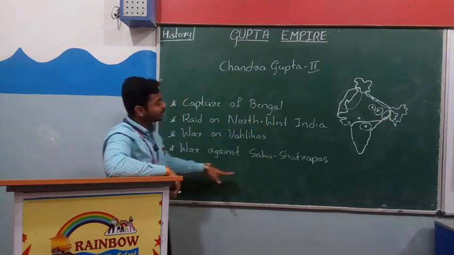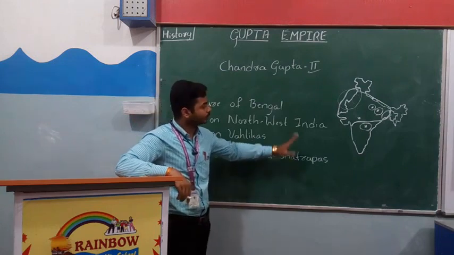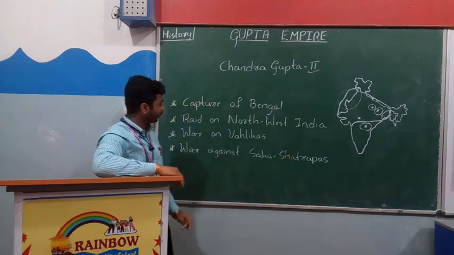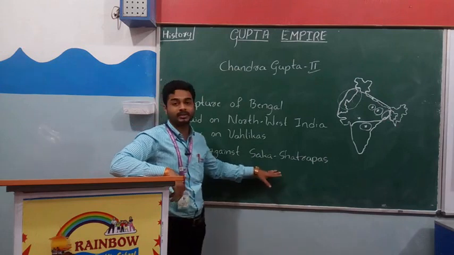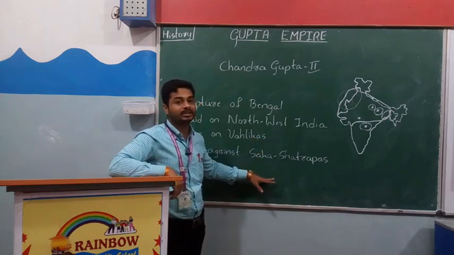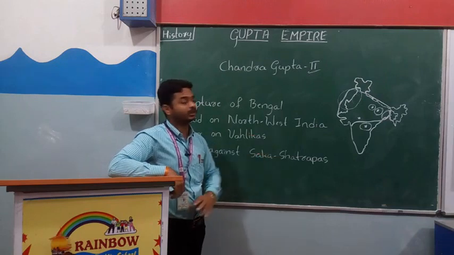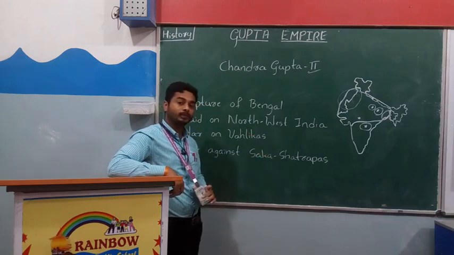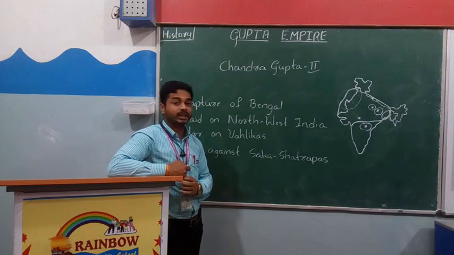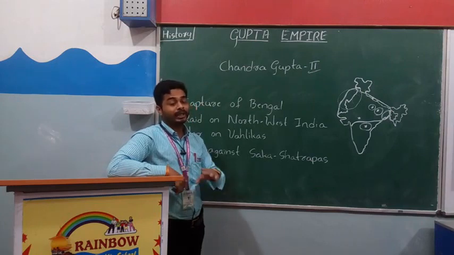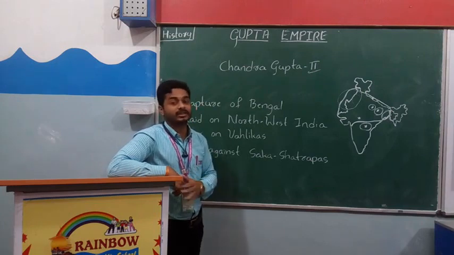And war against Shaka Kshatrapas. It is a very important point. After the war against Shaka Kshatrapas, Chandragupta II got the title Shakari, which means he was the enemy of Shakas. As you all know, Samudragupta also fought against Shakas, but he could not destroy them.